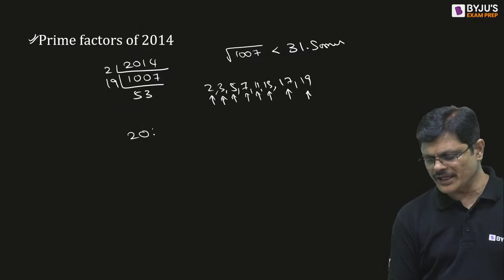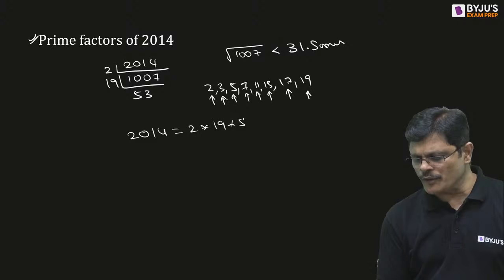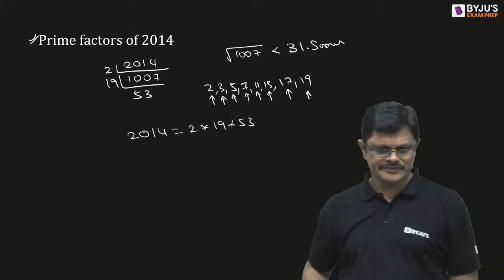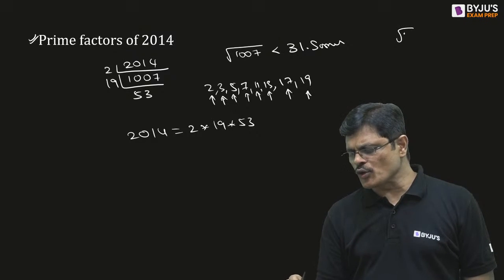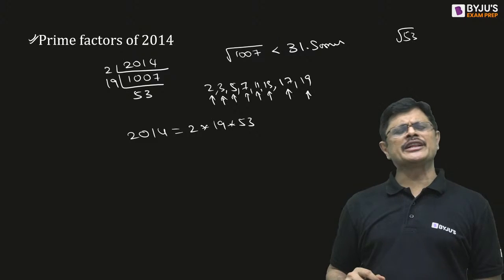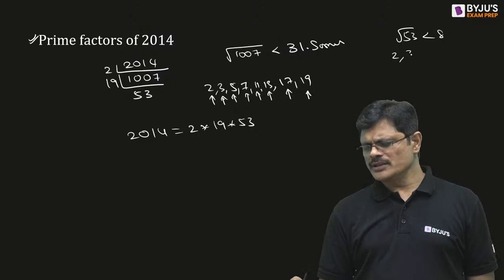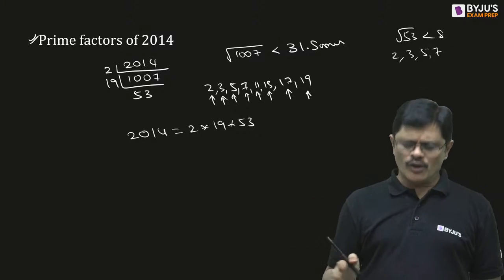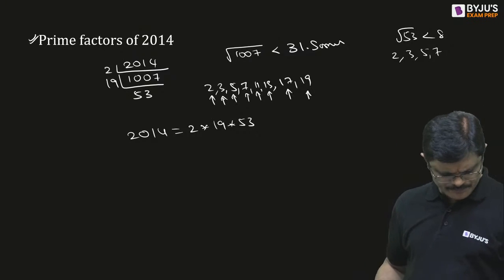So 2014 is 2 into 19 into 53. Now you have a doubt whether 53 is a prime or not. You can check whether 53 is a prime or not. For that you can consider root 53. What is root 53, sir? Less than 8. So you can try 2, 3, 5 and 7. None of them will divide. Therefore it is a prime number.